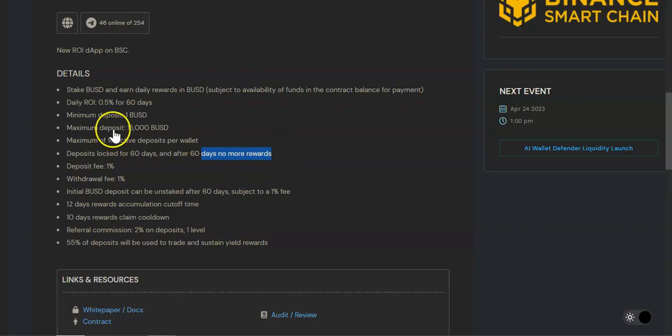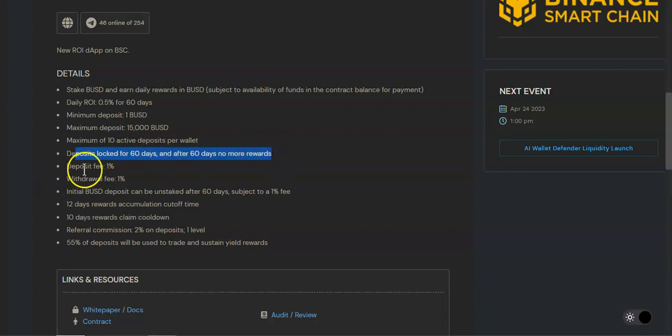Simple as that. Minimum deposit is 1 BUSD, maximum deposit is 15,000 BUSD. Maximum active deposits per wallet is 10. Deposits will be locked for 60 days. After 60 days, no more rewards.